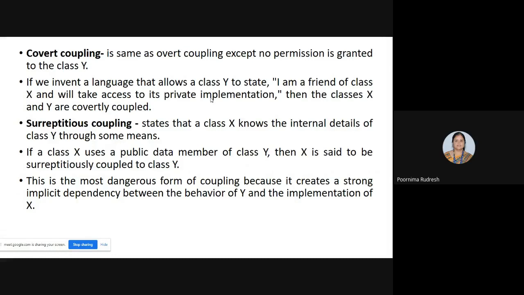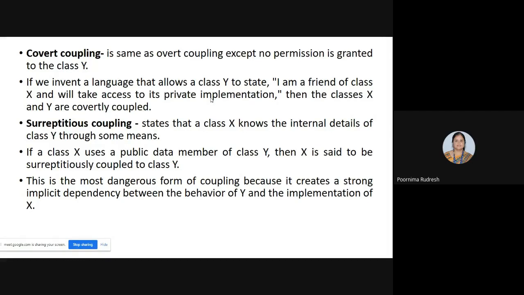But surreptitious coupling means class X knows the internal details of class Y through some means, and class X can access or use the public data member of class Y. Then class X and class Y are said to be surreptitiously coupled, where even though class X is accessing the details of Y, Y has no idea about that.